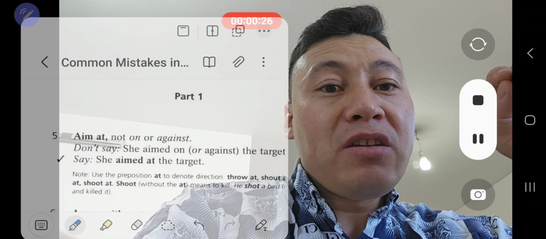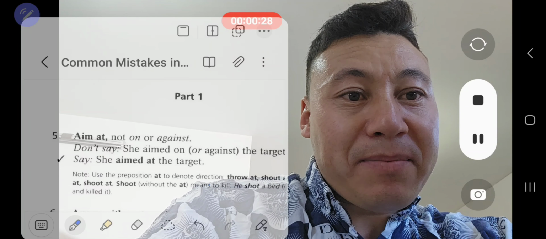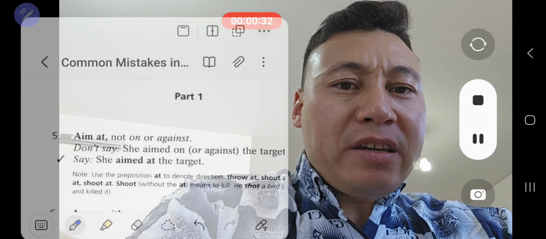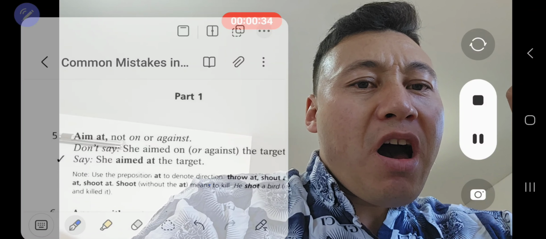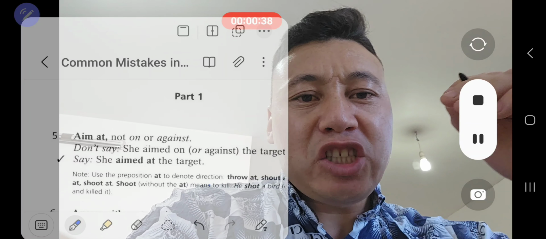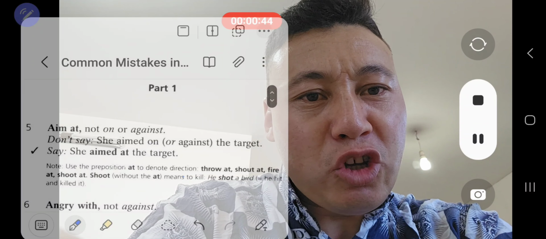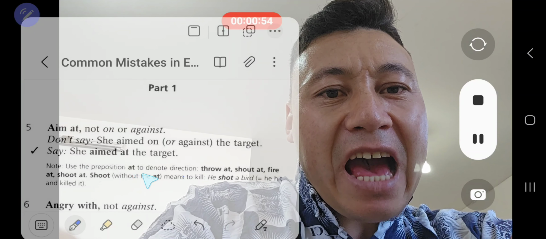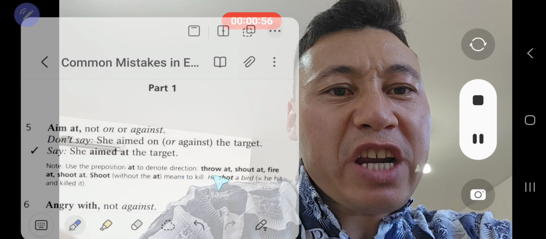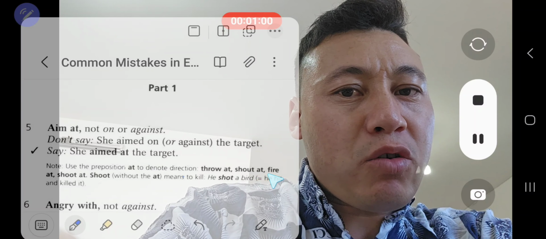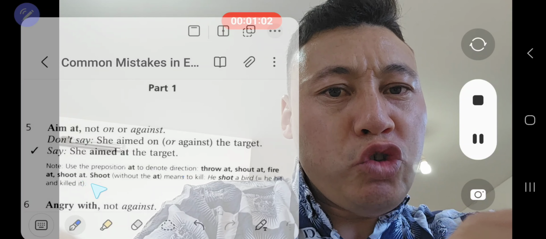You aim at, not on or against something. The example goes like: she aimed on or against the target, which is not correct to say. But you can say she aimed at the target. In the note we have, for example, use the preposition at to denote direction. For example, throw at, shout at, fire at, shoot at.